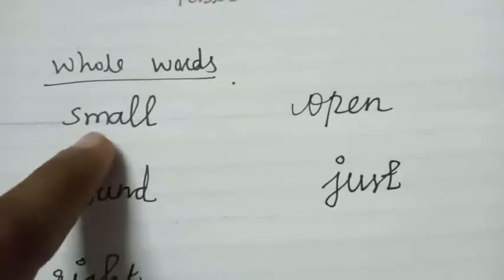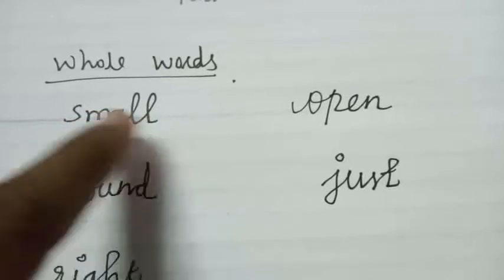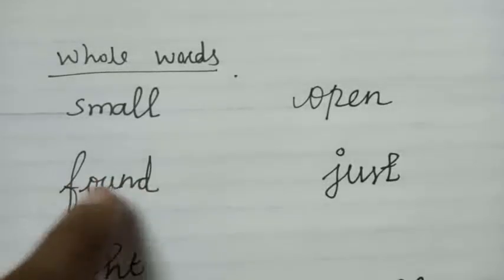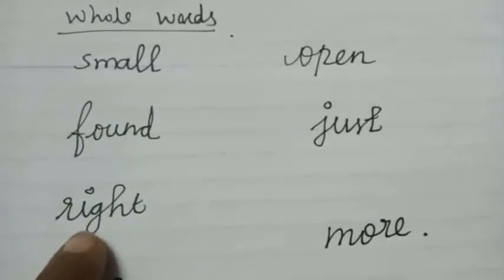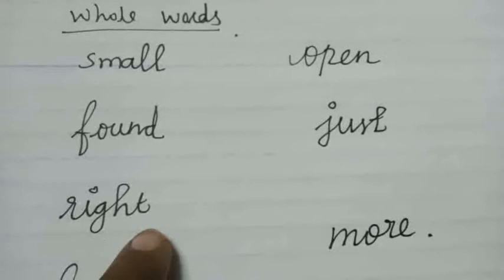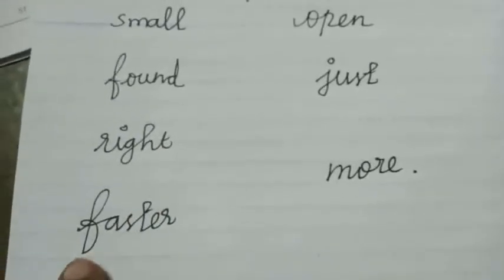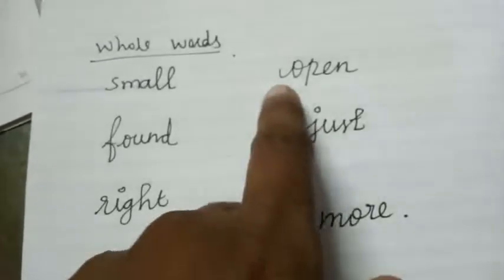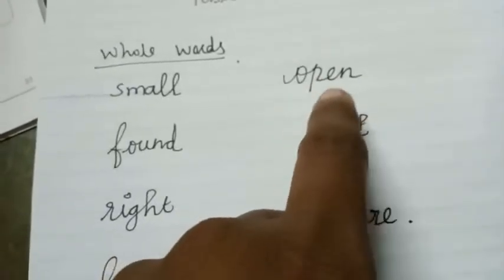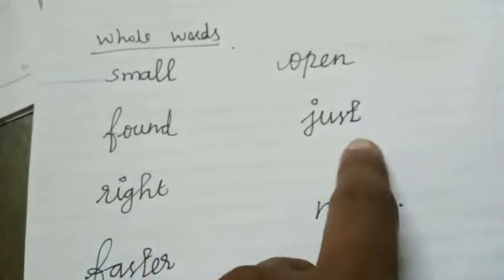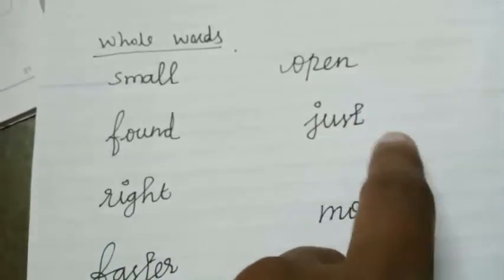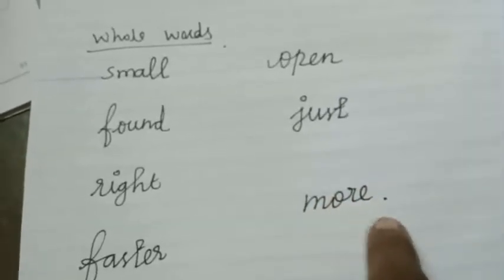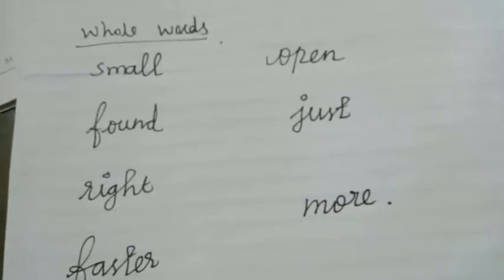Small. S-M-A-L-L. Small. Found. F-O-U-N-D. Found. R-I-G-H-T. Right. Faster. F-A-S-T-E-R. Faster. Open. O-P-E-N. Open. Just. J-U-S-T. Just. More. M-O-R-E. More. Great, my dear children.